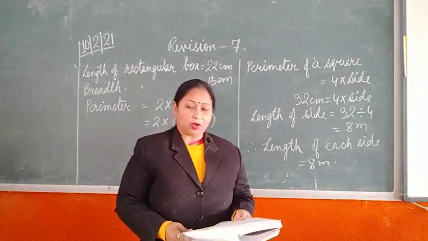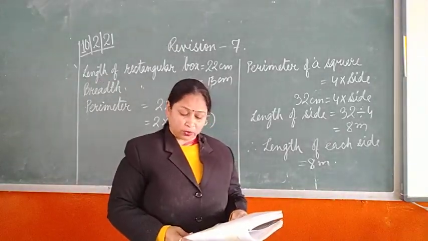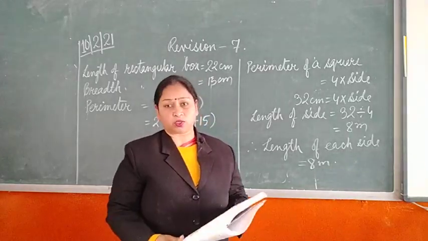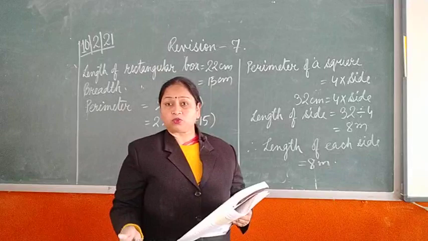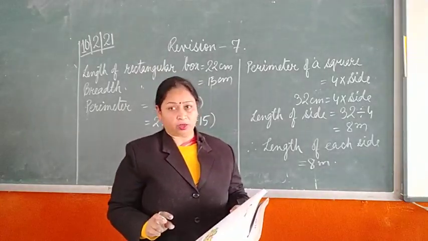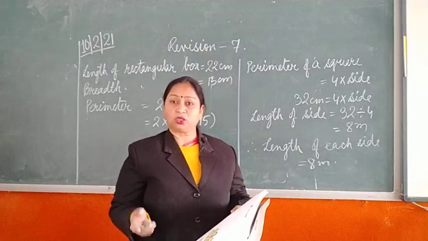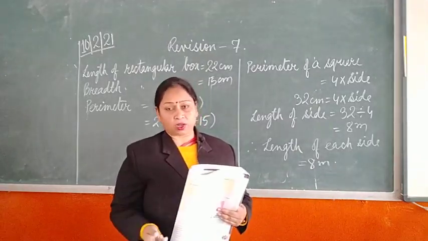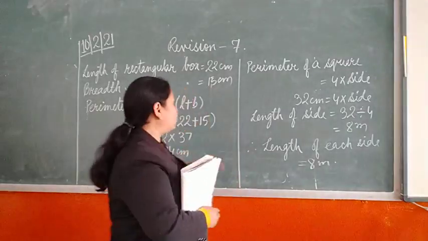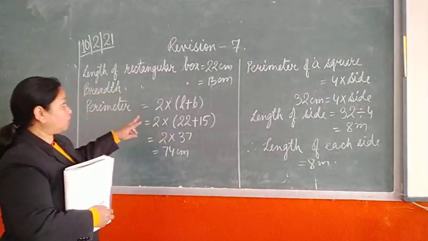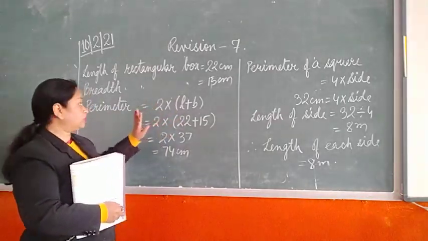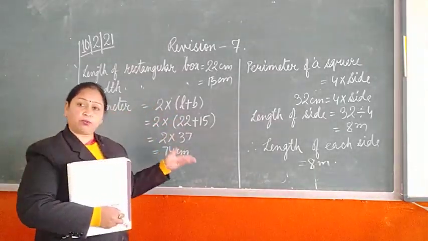The length of a rectangular lunch box is given as 22 centimeter, breadth is given as 15 centimeter. Find its perimeter. Direct question is given. Okay, when I say direct question, it is clearly mentioned that you have to find out the perimeter. So without thinking much, select what is the length given, what is the breadth given, and write down in the statement format as I have written: length of rectangular box 22 centimeter, breadth of rectangular box 15 centimeter, and what you have to find out, perimeter.